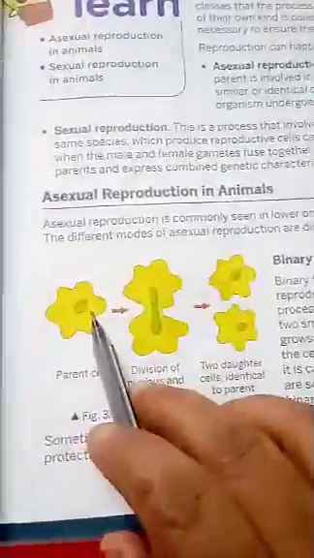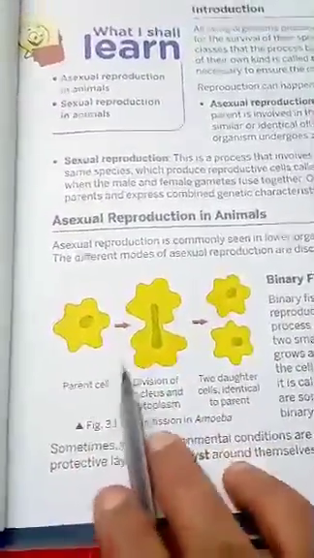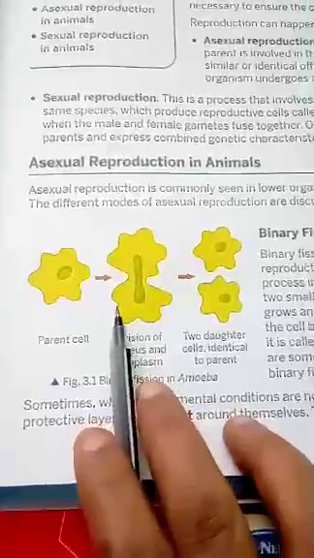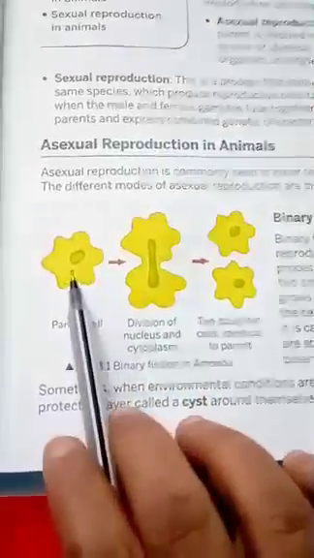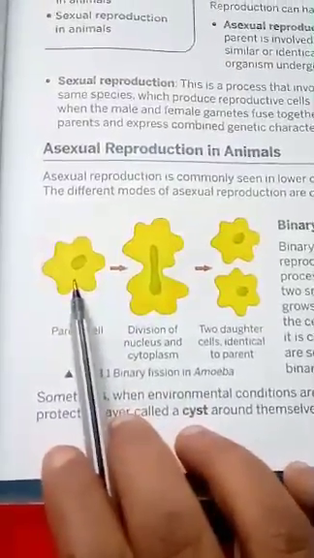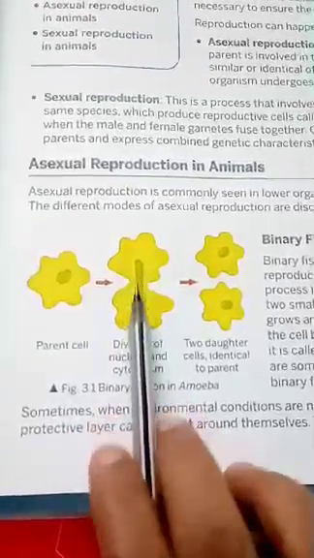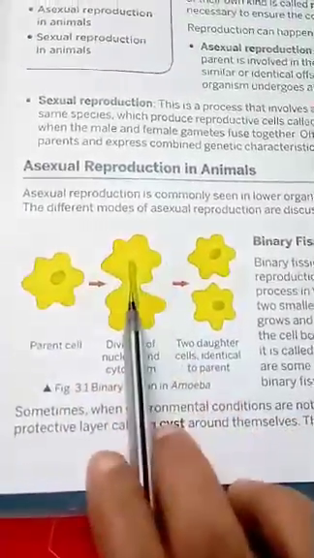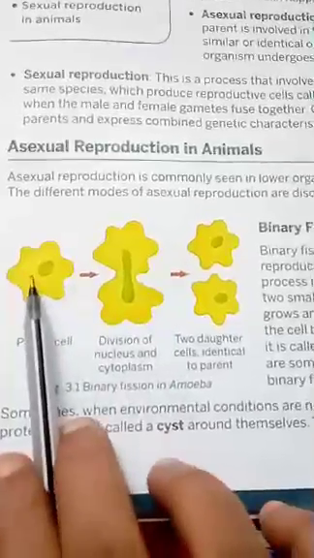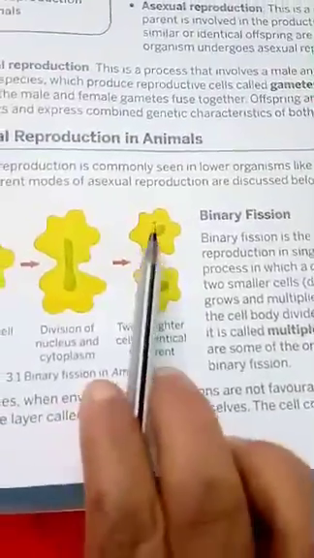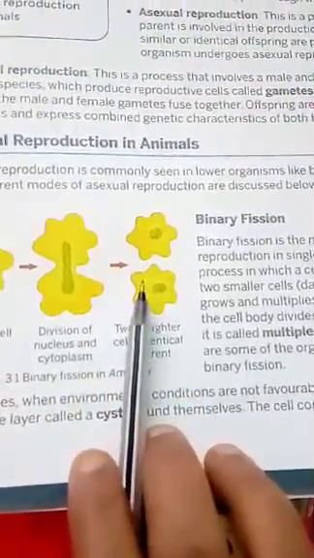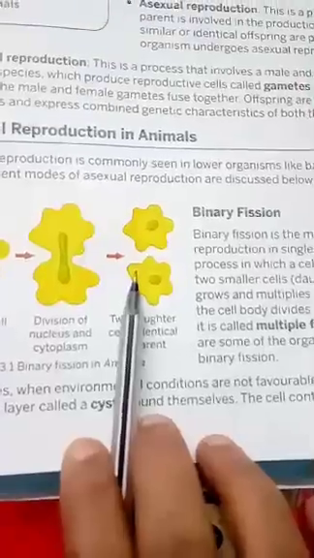Now you can see the diagram, children. This binary fission occurs in case of amoeba, which is a single cellular organism. This is the parent cell having a single cell. Now in this parent cell, first the nucleus will undergo division, then the cytoplasm will divide, and finally from a single parent, two different cells or two different individuals are formed. This is called binary fission.